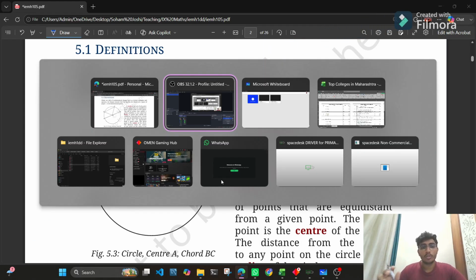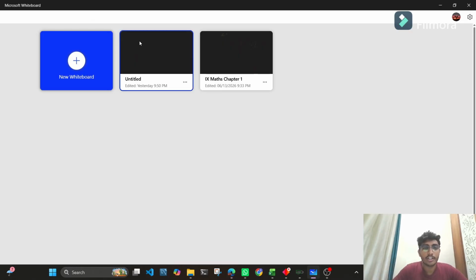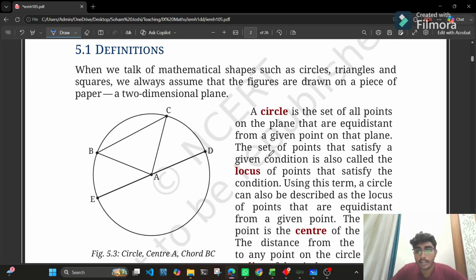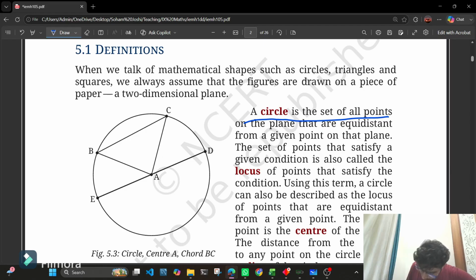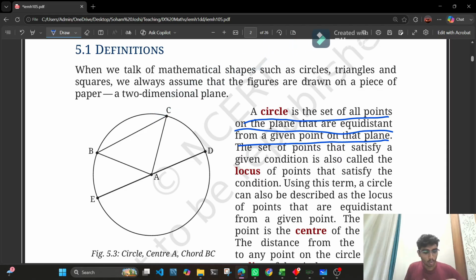The very basic definition of a circle is: a circle is the set of all points on the plane that are equidistant from a given point on that plane. I hope you are understanding what I am saying.